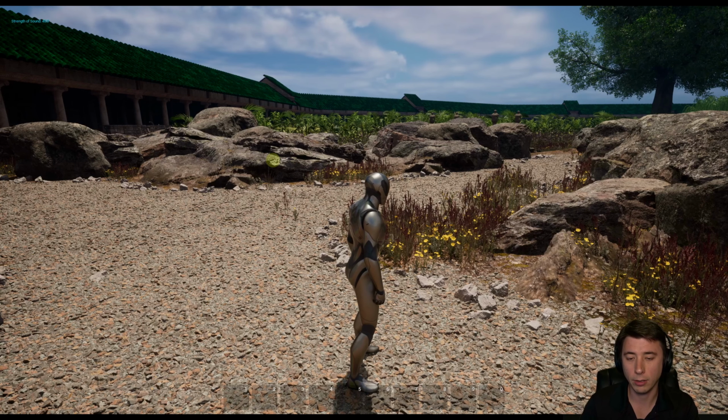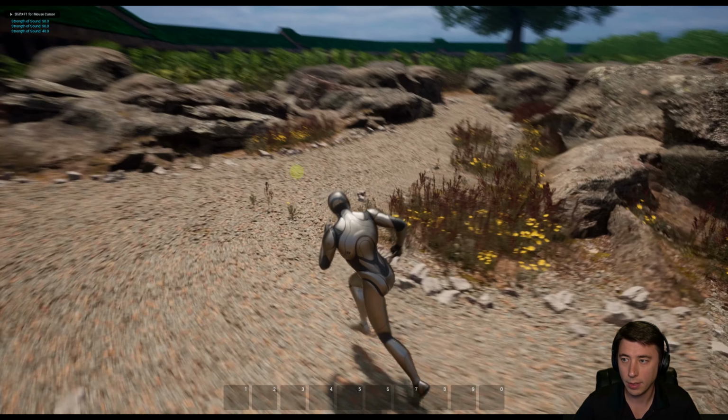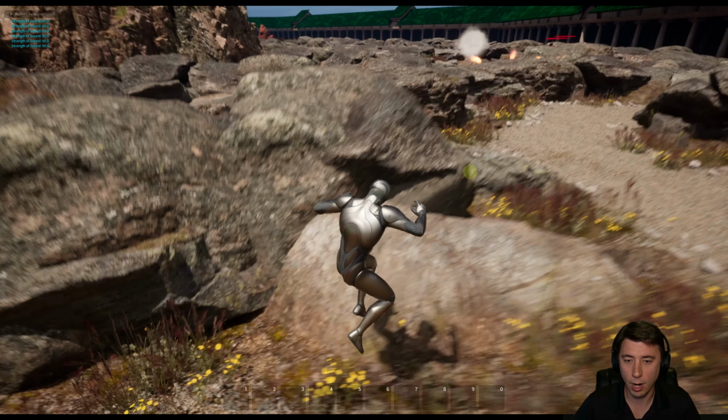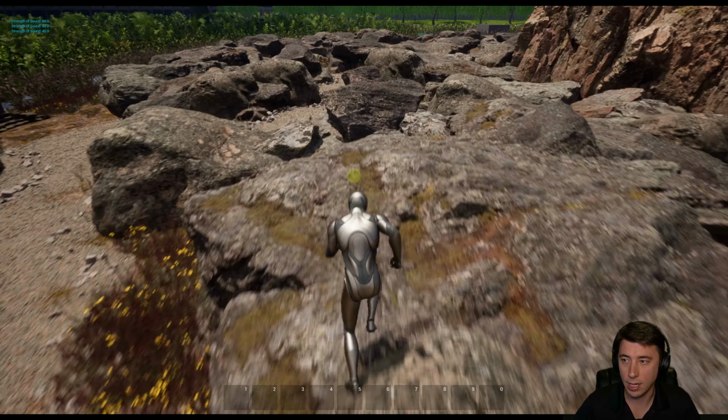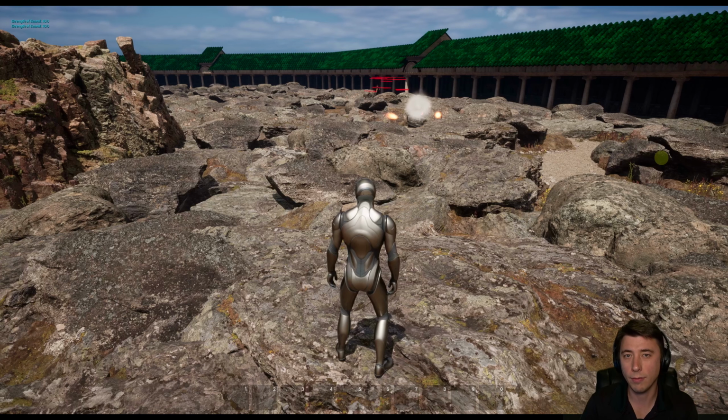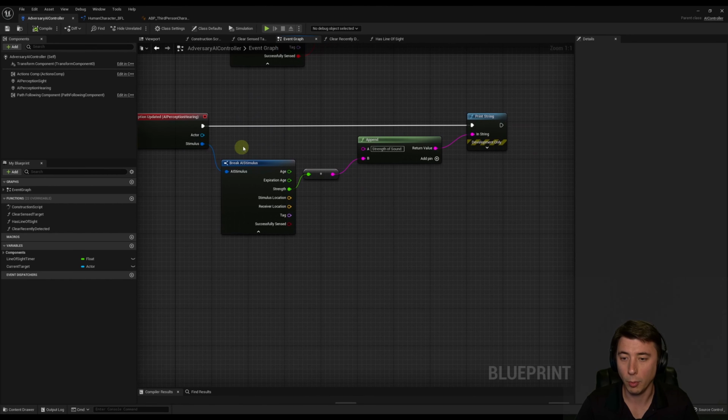But let's check our character here now, because as I take footsteps here, this is gravel, so it should print 90 up in the top left corner. 90, 90, 90, 90. If I go on rock, it should be 80. So let's see, 80, 80. But it's also unaffected by how far away from the AI we are, right? So it's always that full strength. So the next thing we're going to do is we're going to set it up so that that sound is affected by distance.